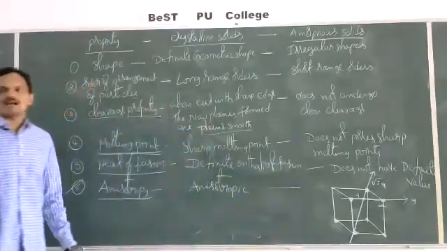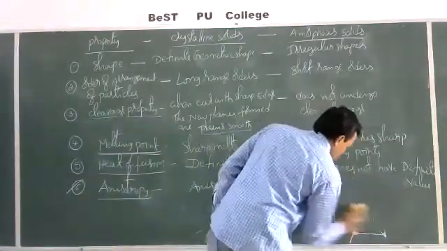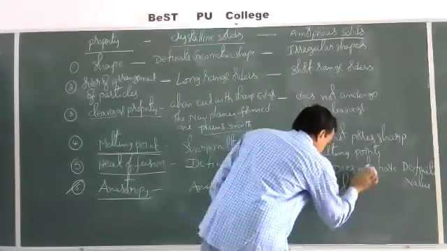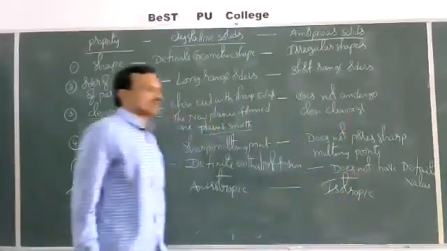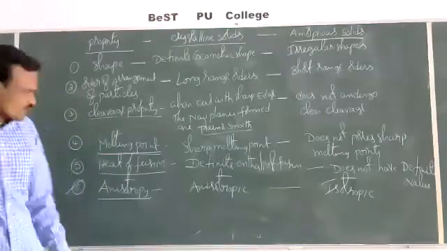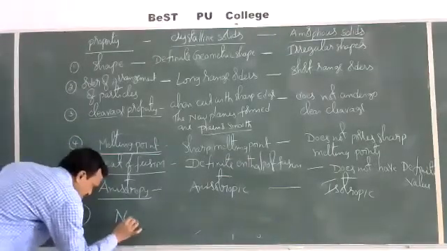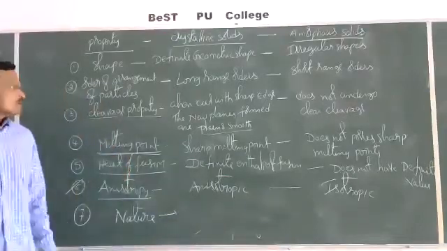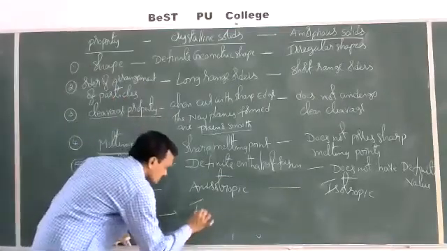Crystalline solids are anisotropic in nature, whereas the amorphous solids are isotropic in nature. And last one, what about the nature of solids? Crystalline solids are true solids.